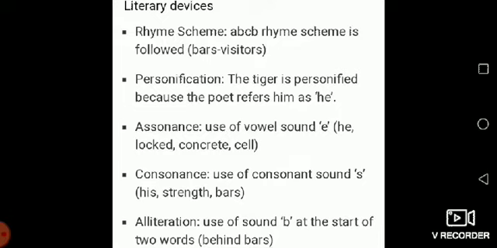The next device, similar to assonance, is consonance, the use of consonant sound. The S sound is prominent in these words: his, strength, and bars. And the next one, alliteration, use of sound B at the start of two words, behind bars. The sound B is given continuously in behind and bars, that is called alliteration.